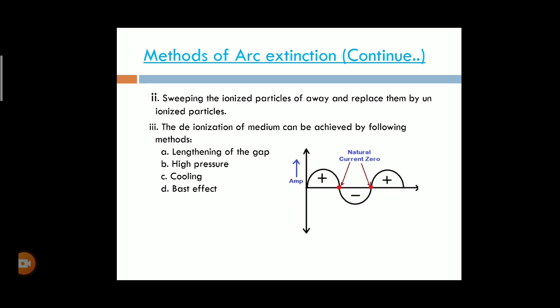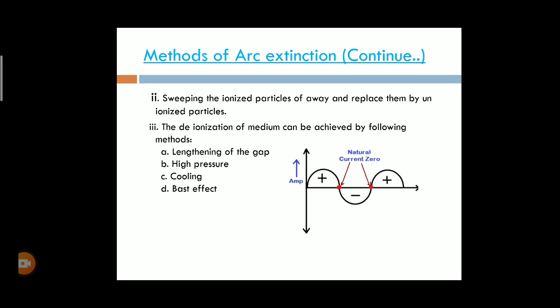How is it obtained? By applying more pressure between the contacts, the density of the particles is increased. Due to the increased density of the particles, deionization is increased.